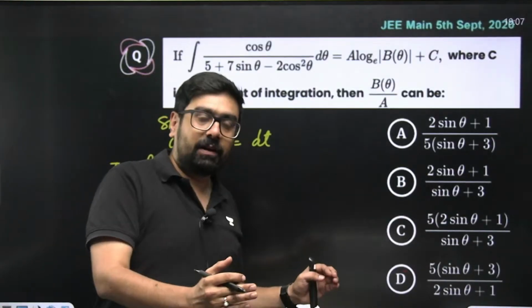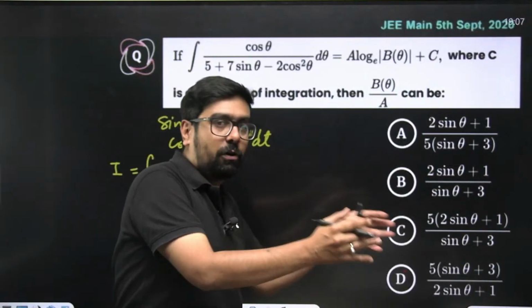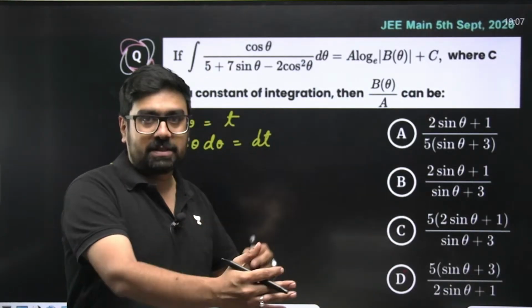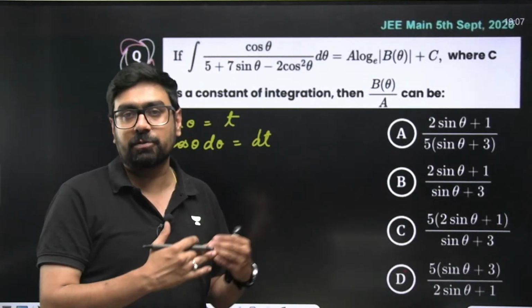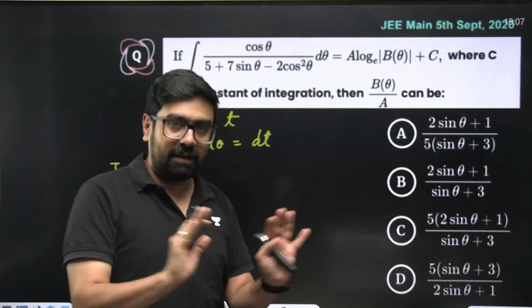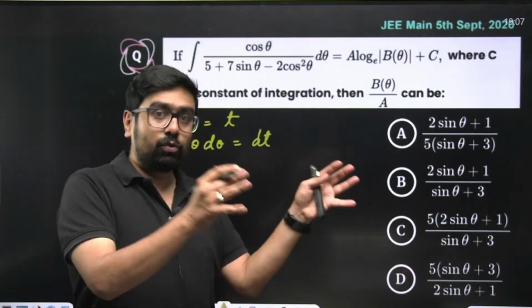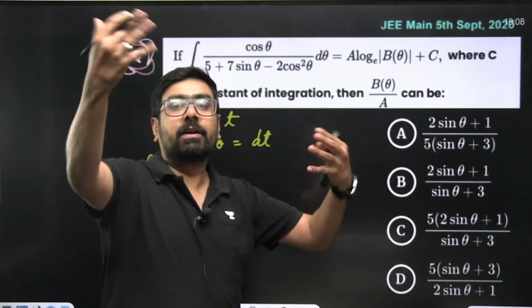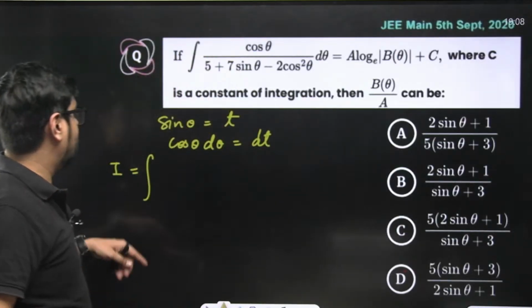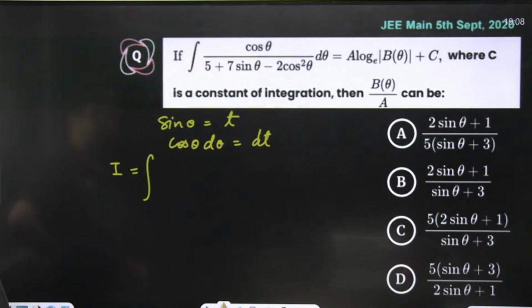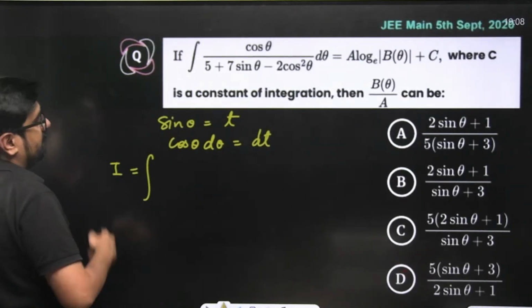In board level, you'll be able to see, okay, this is a direct formula applied or this is a direct concept being applied. Here I have to use the standard integrals. Here I have to use the substituted integrals. Here I have to use by parts. Here I have to use trigonometric formats. Everything will be connected. In Mains, you'll have to connect the dots yourself. Advanced, even more, right? Even more. That's it. So, okay, what did this become? Cos theta d theta became dt.